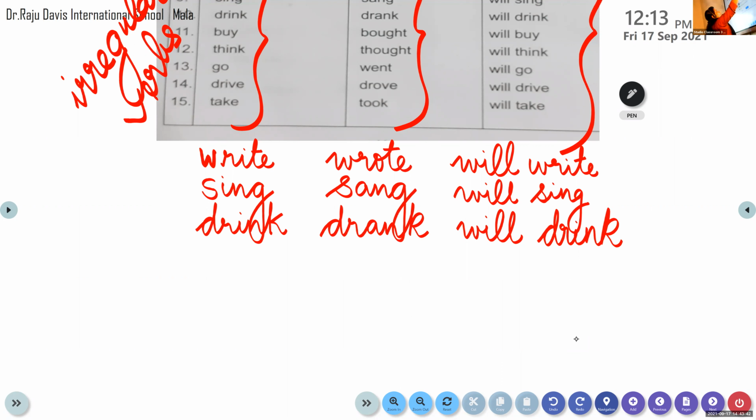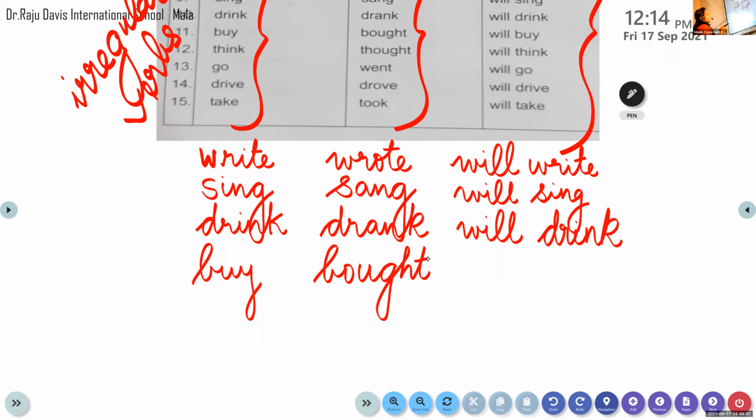Now let's move on to the next. We are finished with drink. Now the next word is buy. B-U-Y, buy. I hope all of you are writing. The past tense of buy is bought, B-O-U-G-H-T. And the future tense form of it is, you have to add will before the base form of the verb. So will buy.